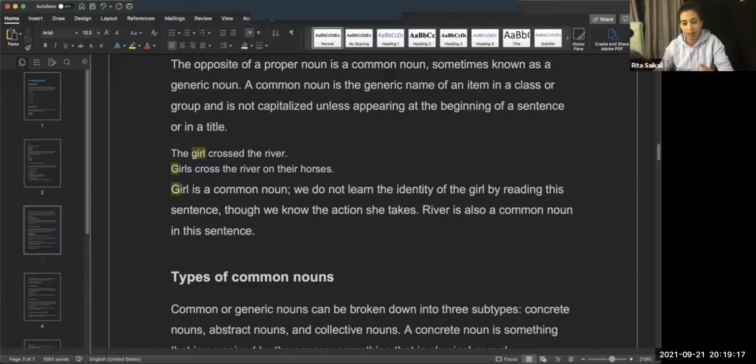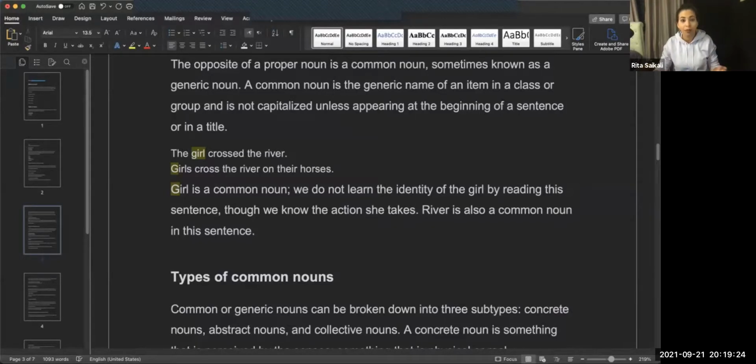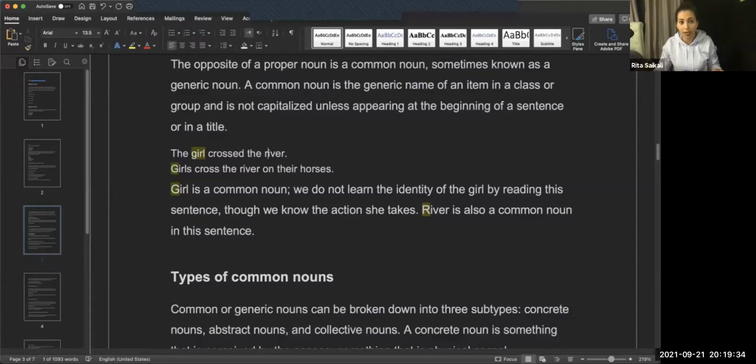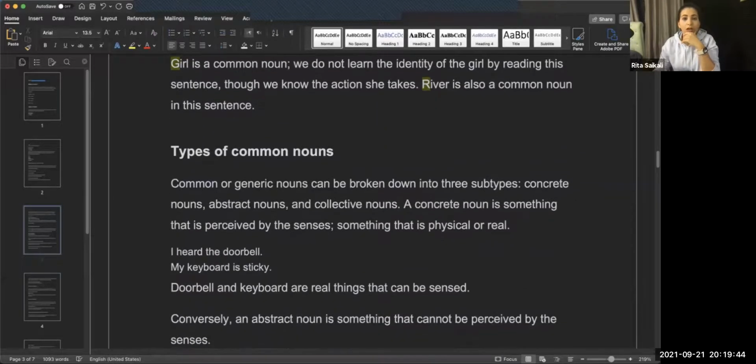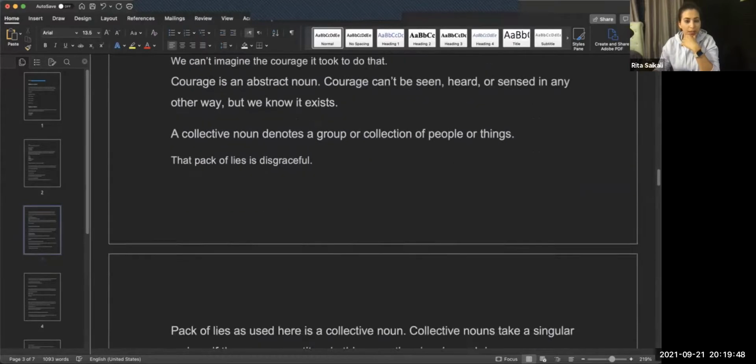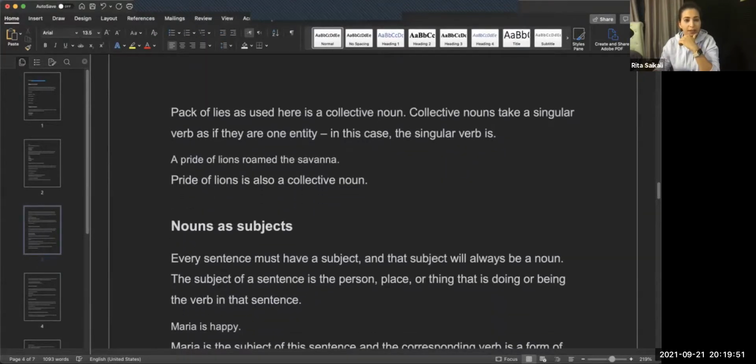Okay, like here, girl is a common noun. It's the first thing that it's saying. We do not learn the identity of the girl by reading the sentence, though we know the action she takes. River is also a common noun in the sentence, right? Even though it's not capitalized, it's also a common noun. All right. We're not going to talk about these because these are a little bit more advanced.